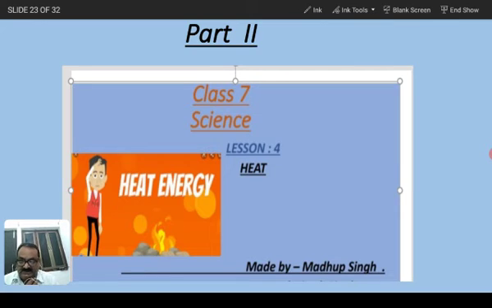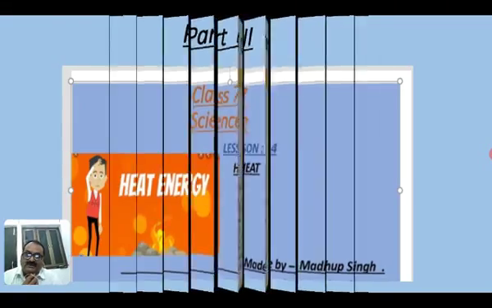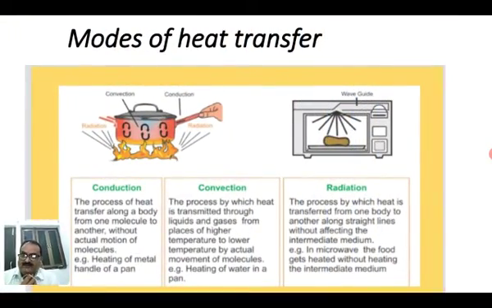Student, in this part I am going to explain the transfer of heat. How can heat transfer from one place to another place? There are three processes by which heat can transfer from one place to another. First is conduction, second is convection, and third is radiation. There are some conditions for conduction, convection, and radiation.